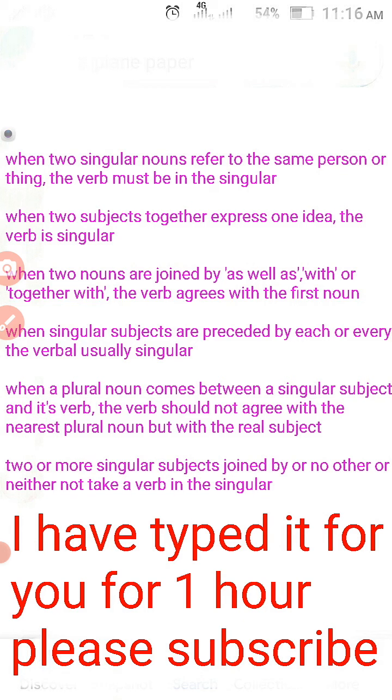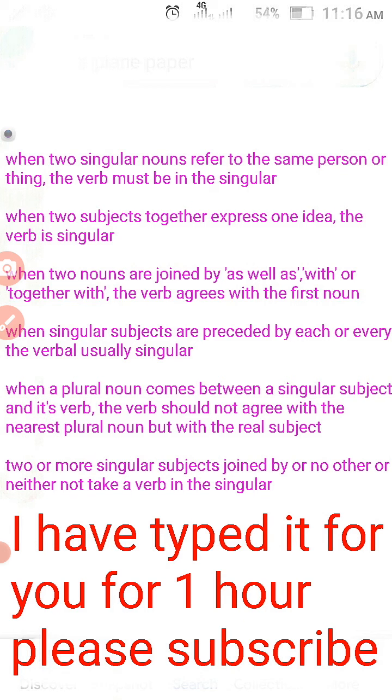This is an example. Plural noun is coming between its subject and verb. Books is a plural noun here. Quality is the subject. Was is the verb. We are talking mainly about quality.